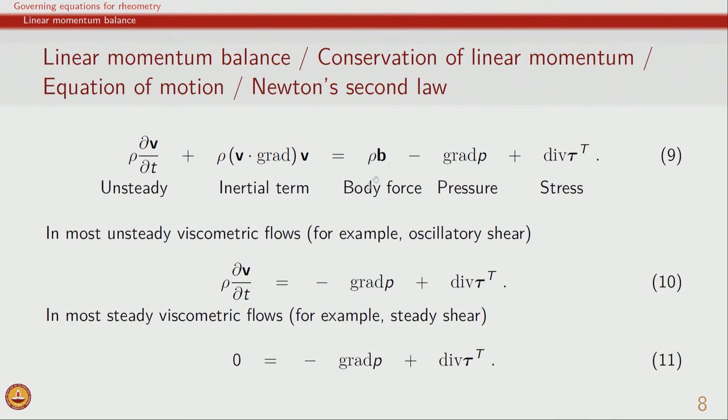We have already said that we talk about two forces, body forces and contact forces, and as we have seen, the contact forces will be divided in two parts. One is the isotropic pressure and the other one is deviatoric stress. So, we have one term which is associated with the gradient of pressure and another term which is associated with the divergence of stress. Now, in this course we are going to use angular momentum balance to say that the stress tensor is symmetric. Therefore, tau transpose will be the same as tau.